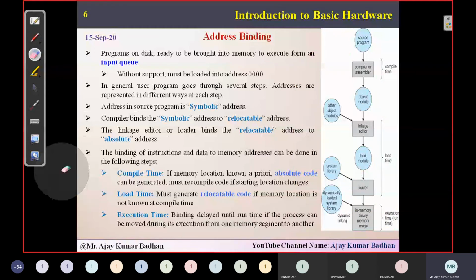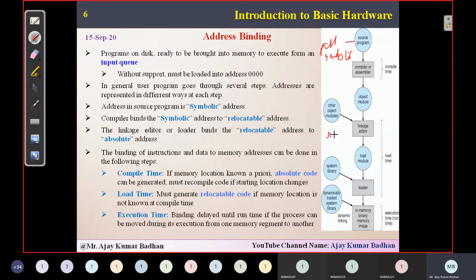Okay, so this is what he's saying here. In this source program, we will be having something called a symbolic address. When it is converted into .obj, it will be converted into a relocatable address.